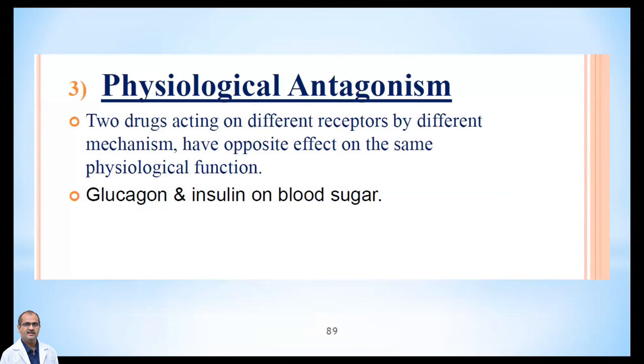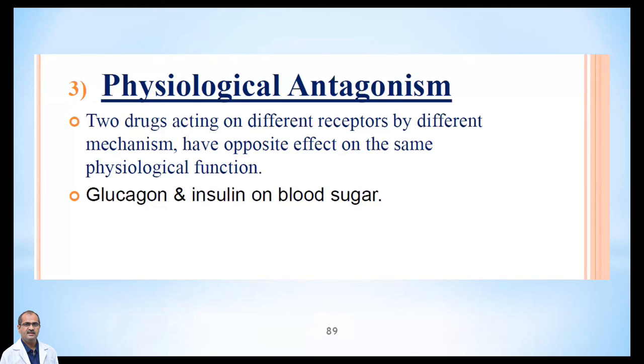And physiological antagonism is when two drugs acting on different receptors by different mechanisms have opposite effects on the same physiological function. Here there is a physiological function and two drugs, and these two drugs do not have any correlation between their actions, but ultimately the effect will be decreased to a greater extent. That's known as physiological antagonism. The example is glucagon and insulin on blood sugar.